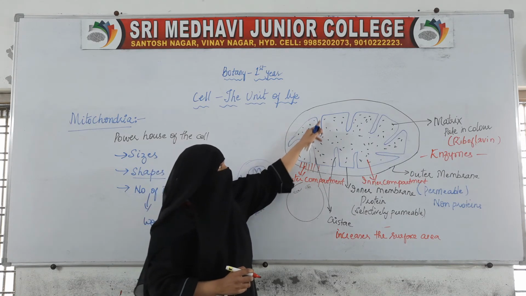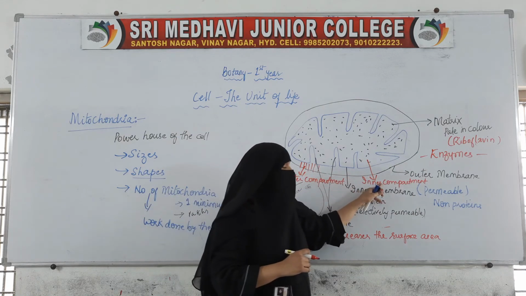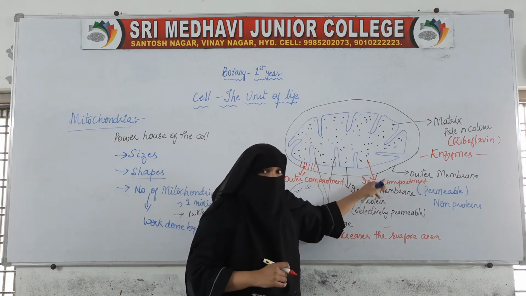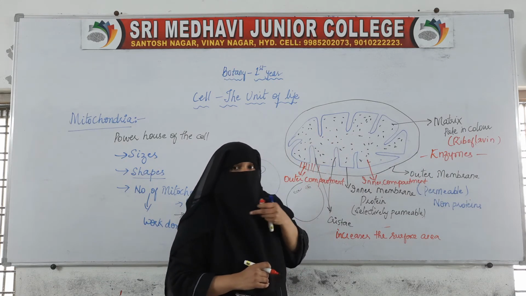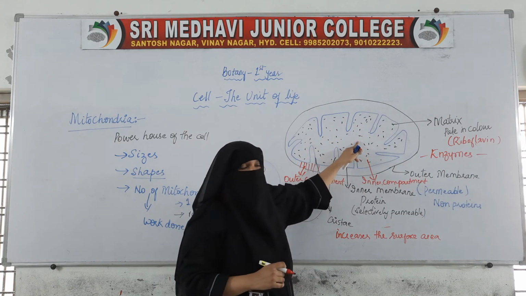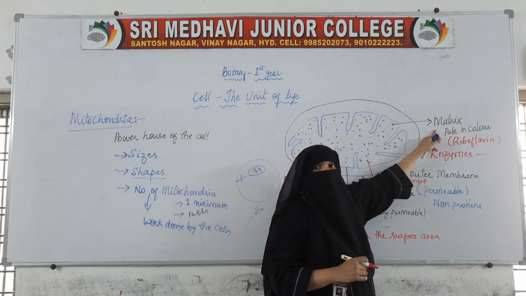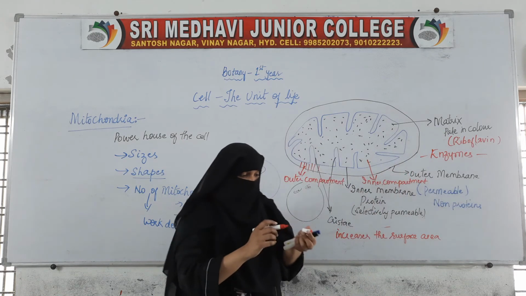The inner compartment is filled with a fluid-like substance. We call that fluid-like substance the matrix.